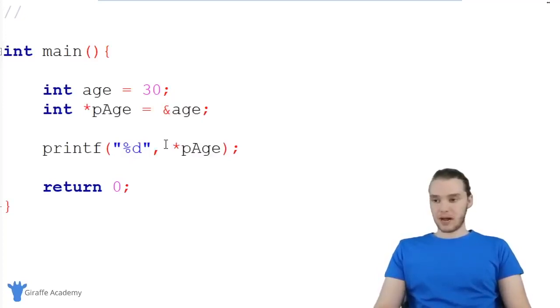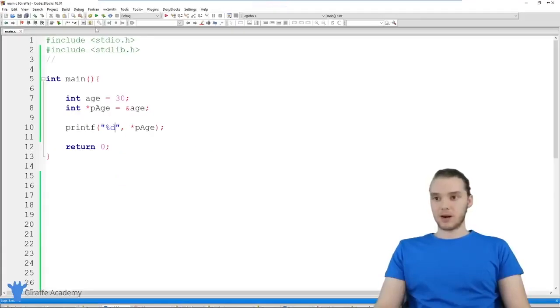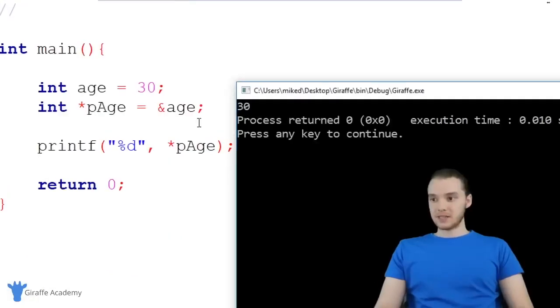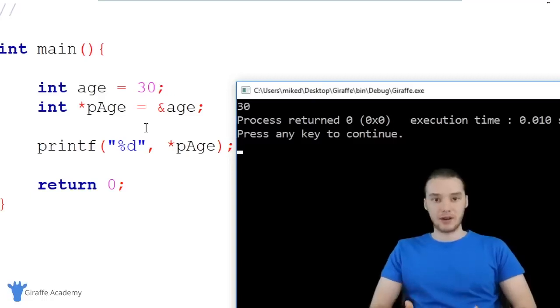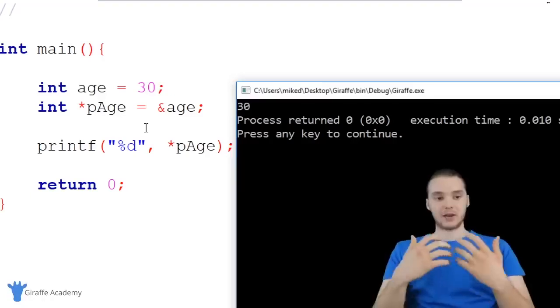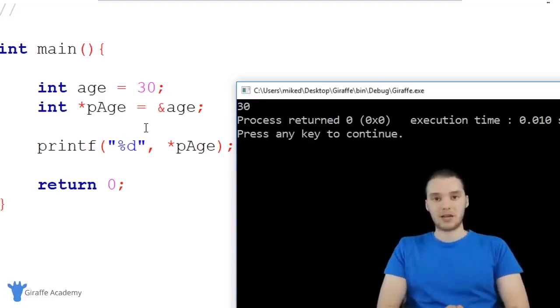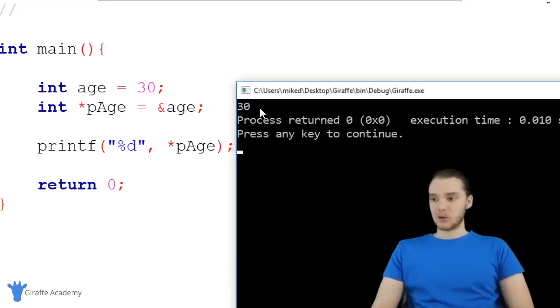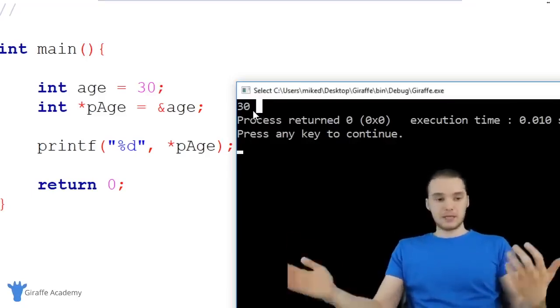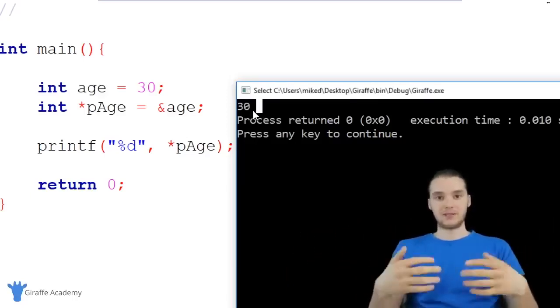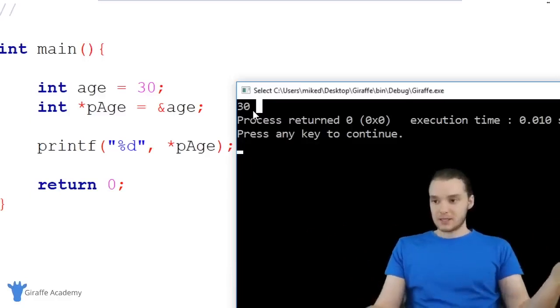So let me show you guys. I'm going to run our program, and it should print out 30. So you'll see there we get a 30. So basically what's happening here is we're dereferencing the page pointer variable, which basically means we're going and grabbing the actual, physical value that's stored at the memory address that the pointer was pointing to. And that's why we get 30. And that's basically what dereferencing is. You have a pointer, you can dereference it, and you basically just get the value that it was pointing to. It's essentially all we're doing.